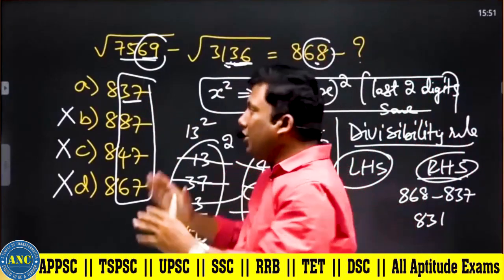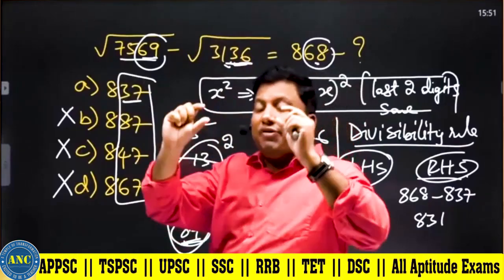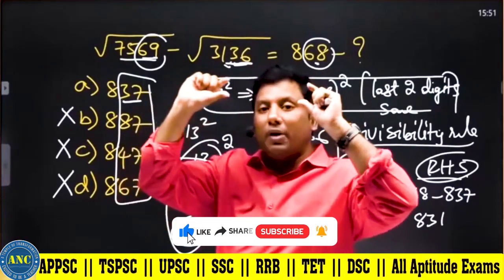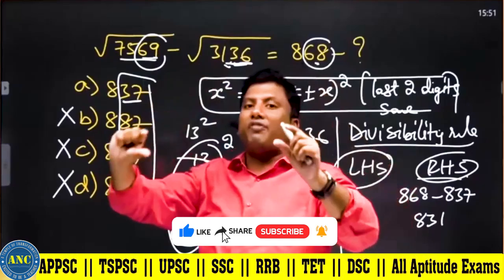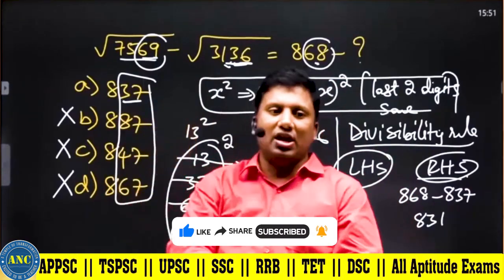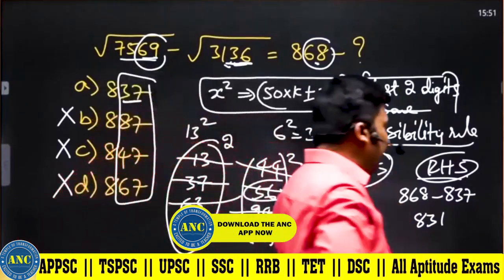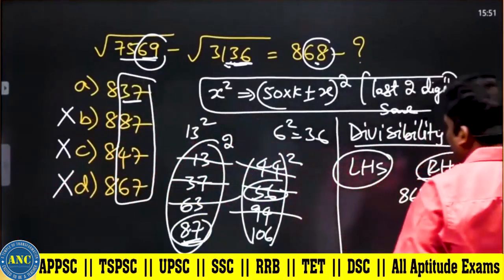You do not need to add both these numbers and subtract from the last two digits. If the number of digits in a number is more, just play around with the last two digits. I hope the concept is clear.